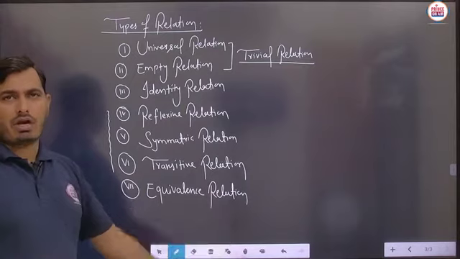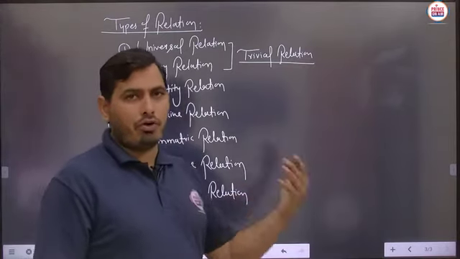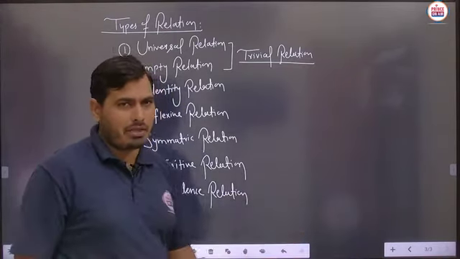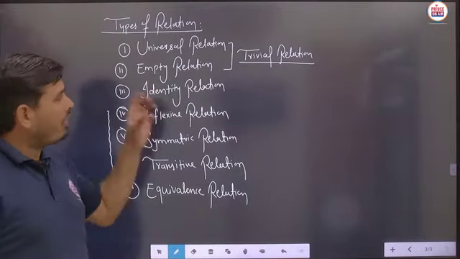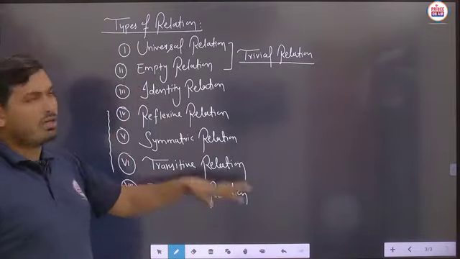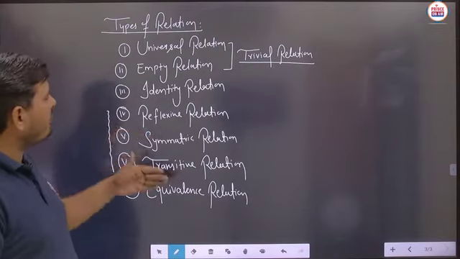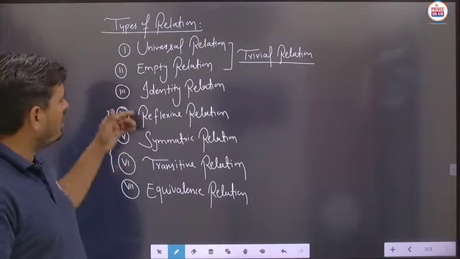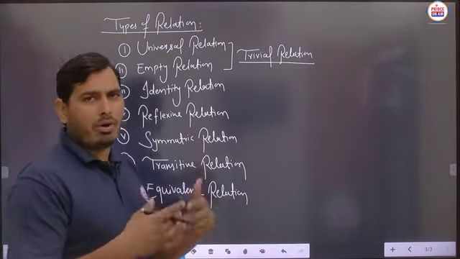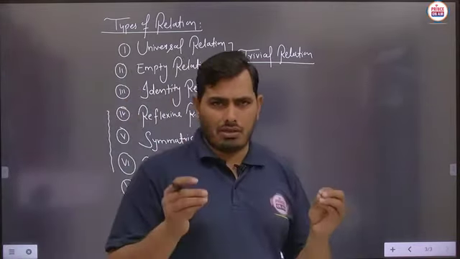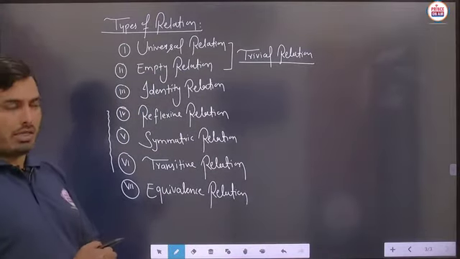After that we will start the next and very important section from the point of view of our NCERT mathematics. We have to describe each and every kind of relation one by one. What is the universal relation? Then after we will discuss the empty relation. We have to see some basic examples, and after that, student, we will see the identity, reflexive, symmetric, and transitive in the second part of the video. Today only the trivial relations will be discussed here. Is it clear?